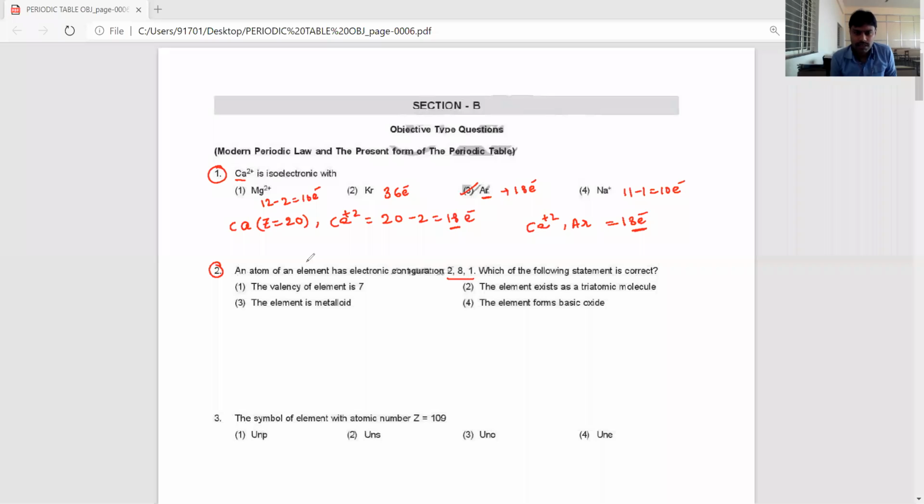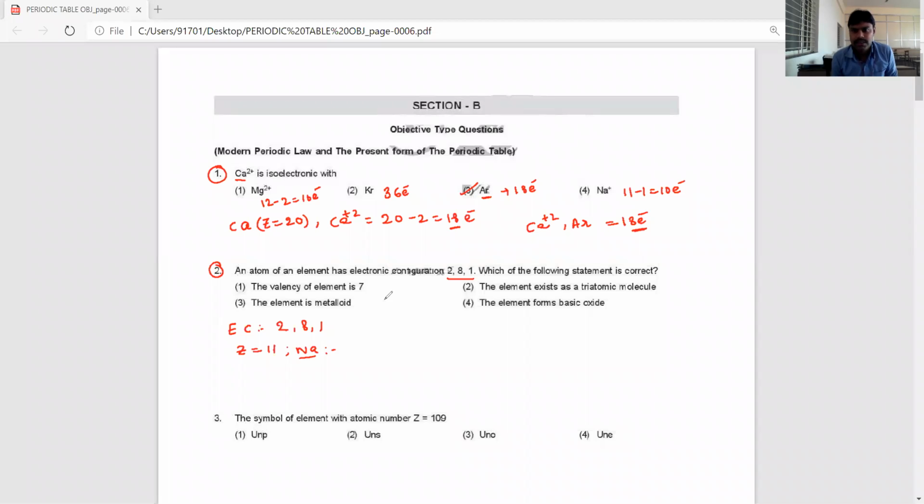An element has electronic configuration 2, 8, 1, they give. 2, 8, 1 means how many electrons, dear students? The number of electrons is equal to 11, means Z is equal to 11. Z equal to 11 is very clear, sodium.